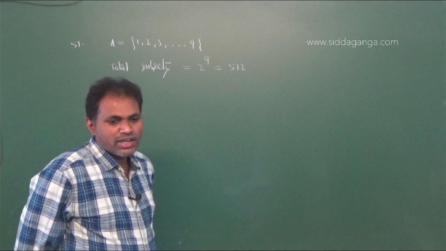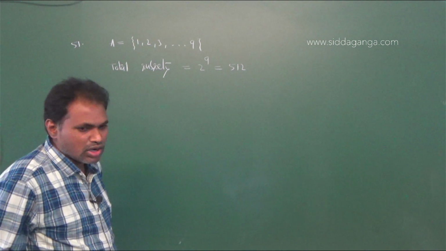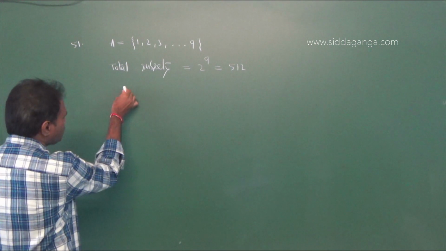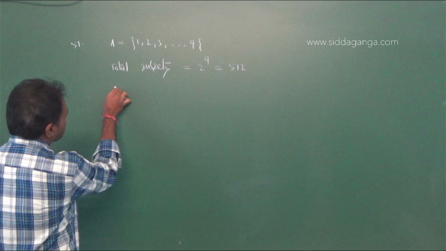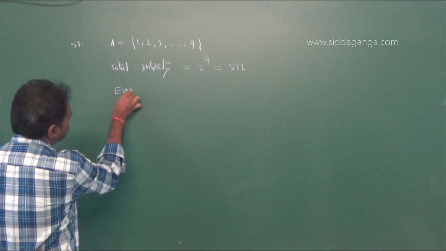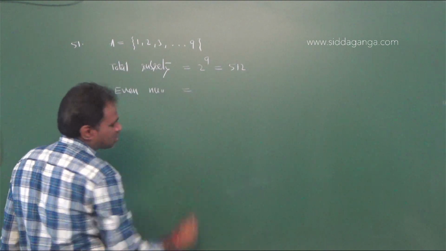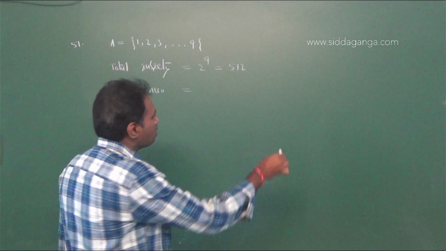Now, they are asking for subsets containing at least one odd number. Now, we are taking the subsets which contain only even numbers. In this set, total 9 elements are there.